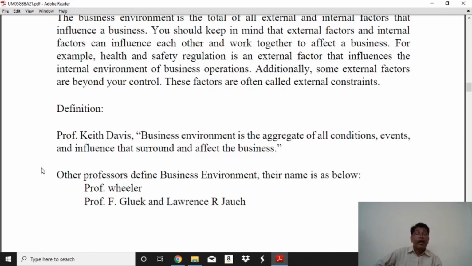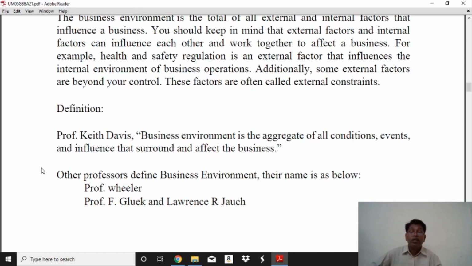Here, the aggregate of all conditions, whichever type of activity sets up a business. Here business means the production process, production, distribution, and marketing, and providing goods and services to people. These activities and events are possible in a business. So these are the types of events that happen in our business. So this is the main point.